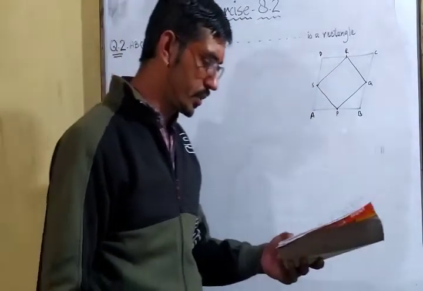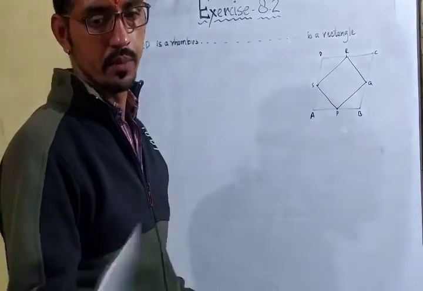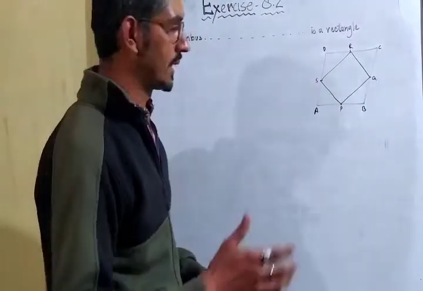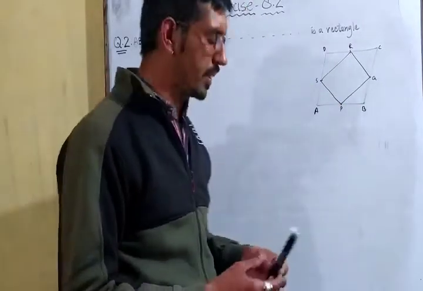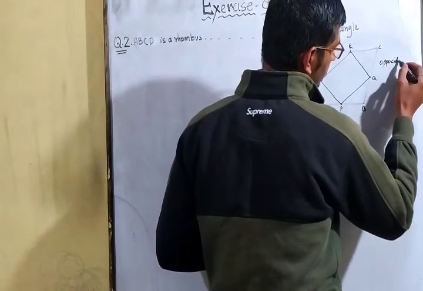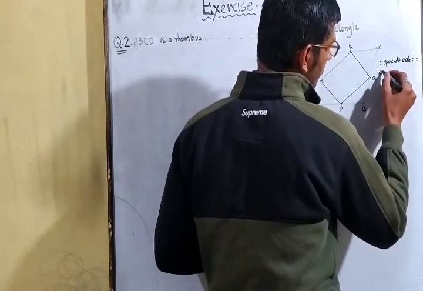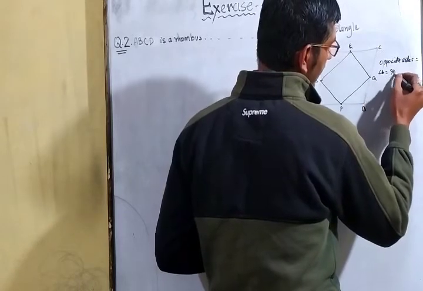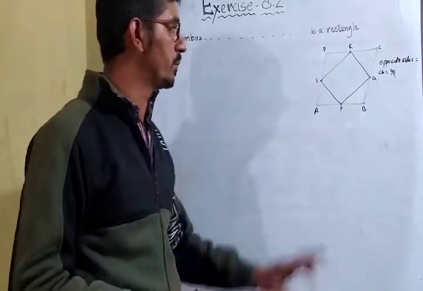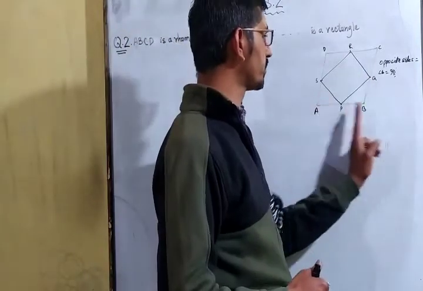Okay. Now what we have to prove, show that the quadrilateral PQRS is a rectangle. So what is the property of rectangle? The property of rectangle is that the opposite sides are equal and angles are of 90 degrees. So that means we have to prove these two things. First, opposite sides are equal to each other. Second, each angle is of 90 degrees.